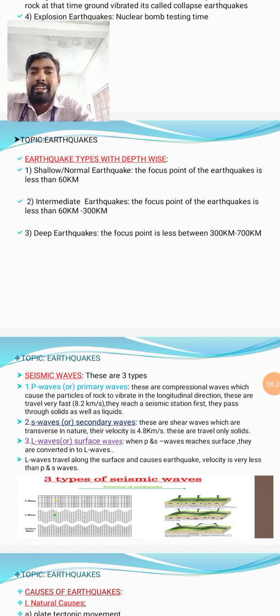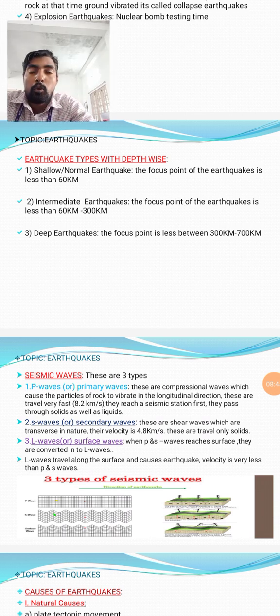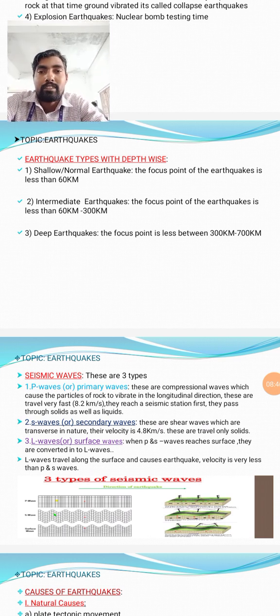So second one, intermediate earthquakes. The focus point of the earthquake is from 60 kilometers to 300 kilometers. So my dear students, the focus point will be present between 60 and 300 kilometers distance. That kind of earthquakes we call intermediate earthquakes. And third one, deep earthquakes. The focus point is between 300 kilometers and 700 kilometers.